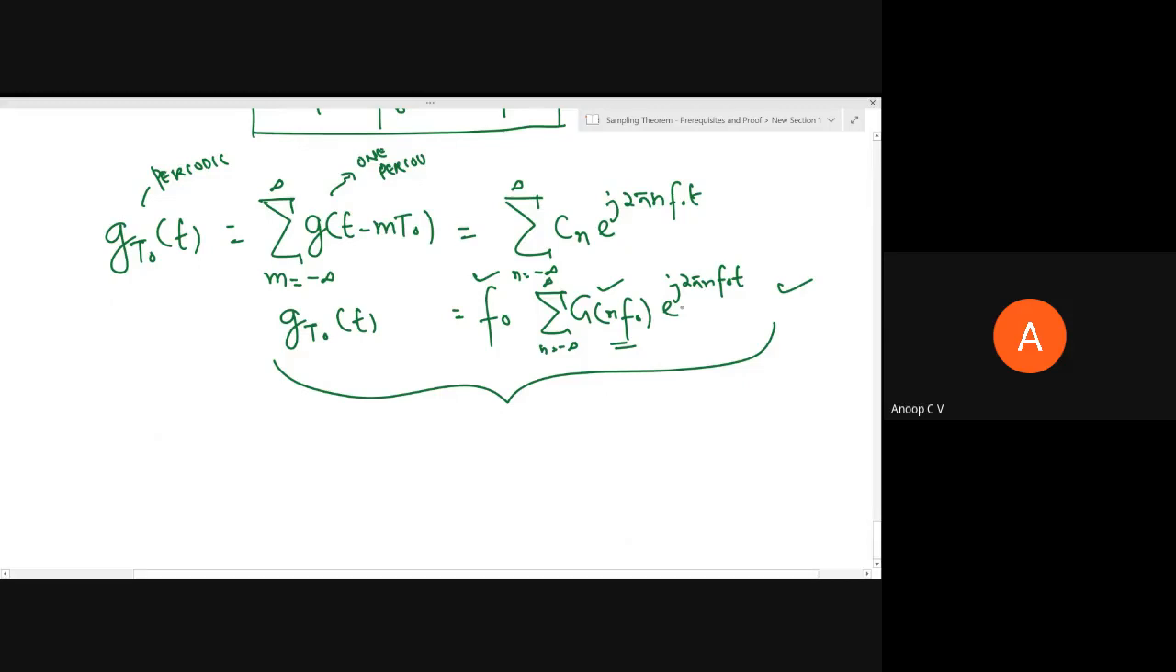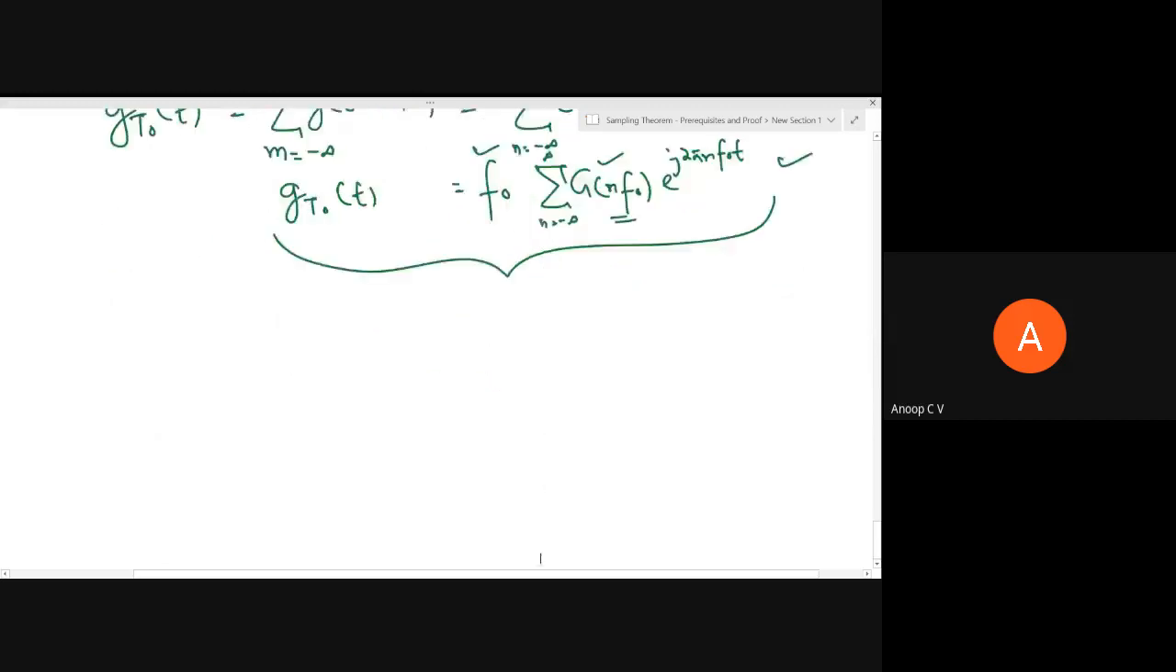Then what we have here is e power j 2 pi n f naught t. This is the frequency shifting property. I should have mentioned that as well. So now we have to find the Fourier transform of this. Before that, if you have a signal x of t and its Fourier transform x of f, the bidirectional arrow means it's invertible. If you take the Fourier transform of x of t, you will get x of f. If you take the inverse Fourier transform of x of f, you will get x of t.